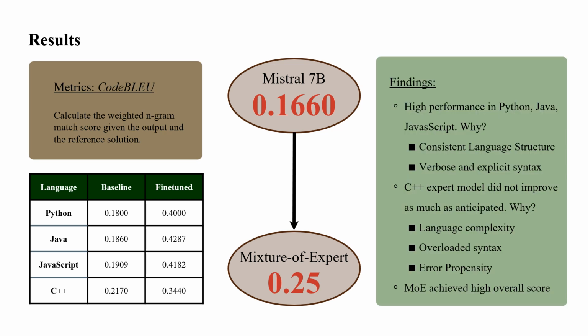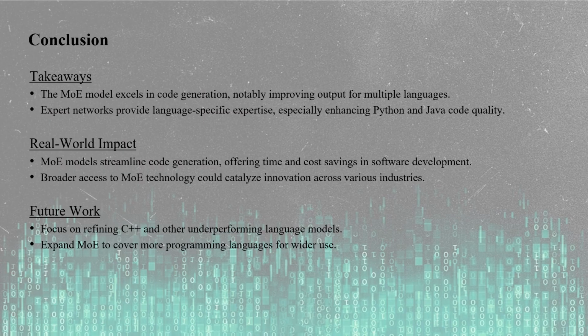Here are our findings. Our fine-tuning achieved high performance in Python, Java, and JavaScript because these languages have consistent language structure and explicit syntax. What is surprising is that the C++ expert model didn't improve as much as we anticipated. Possible reasons are language complexity, overwhelming syntax and error propensity. However, in general, mixture of experts achieved a high overall score, with a 51% improvement compared to the original raw model.